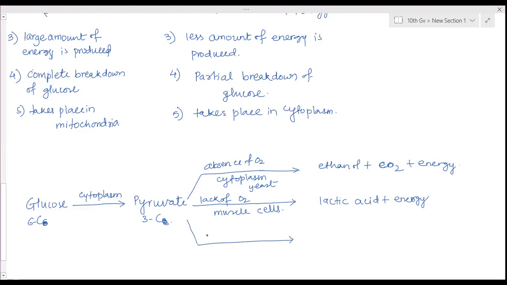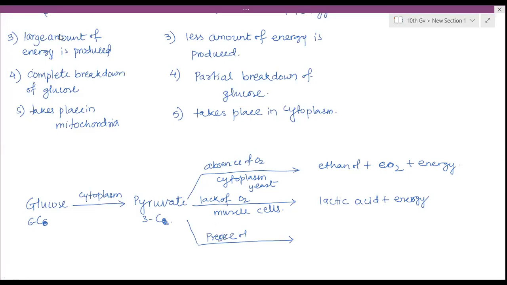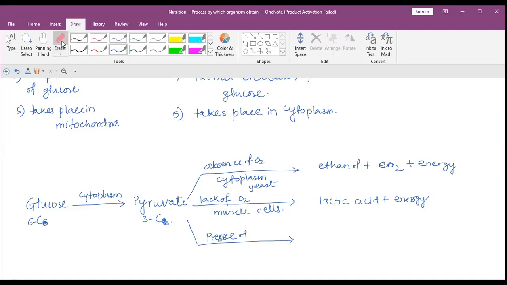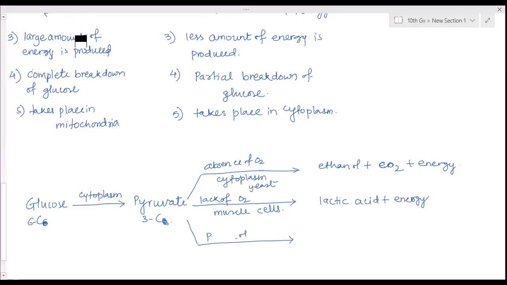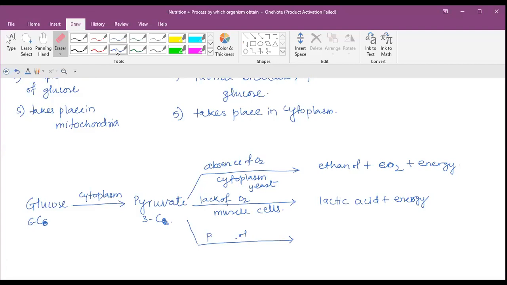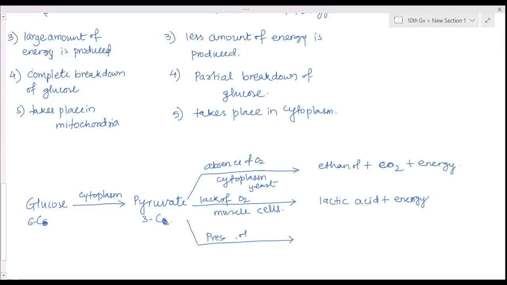And the third one, in presence of oxygen. This flow chart is very important. Presence of oxygen, and this process takes place in mitochondria. It will produce carbon dioxide, water, and heat energy.